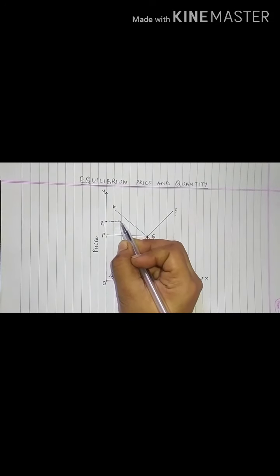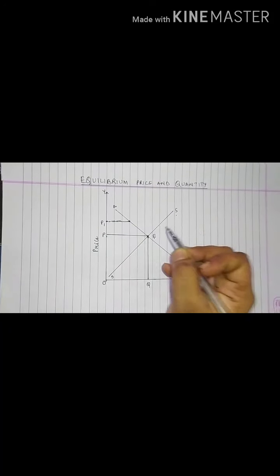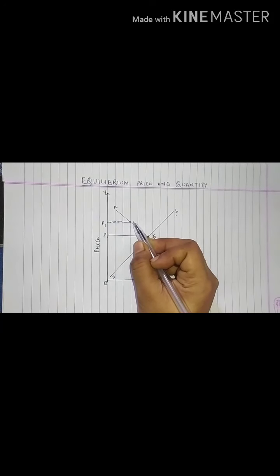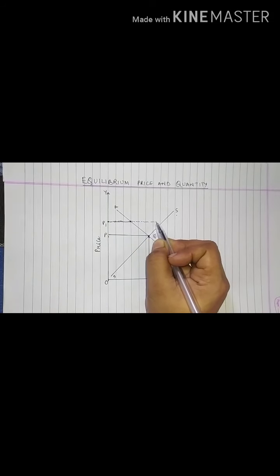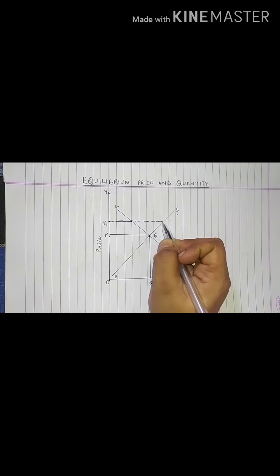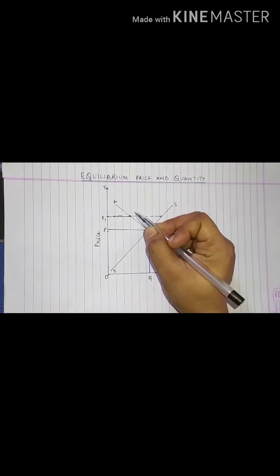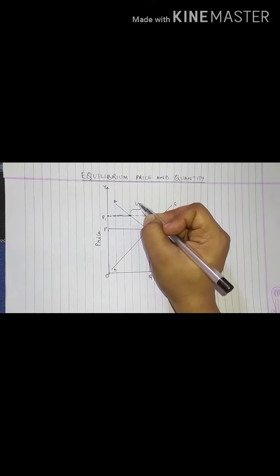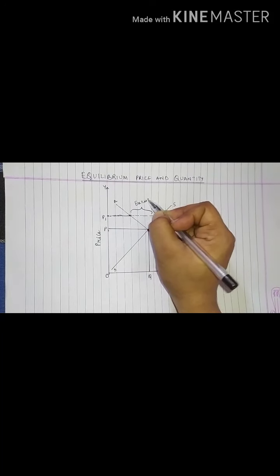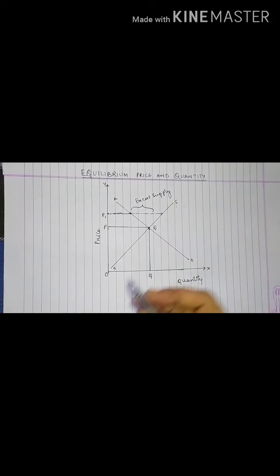As the price increased, my demand decreased. See, this is the point of decrease in demand. Now what will happen to the supply when the price increases? See, my supply increased. Okay. Now see the gap. This is which gap? This is the gap which is known as excess supply.